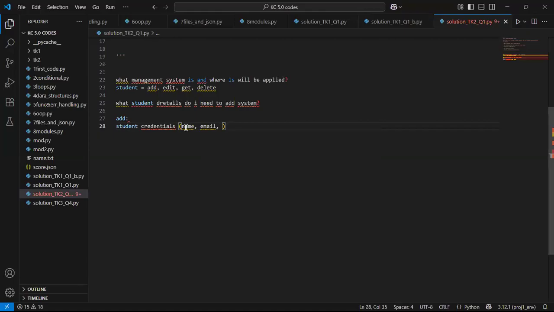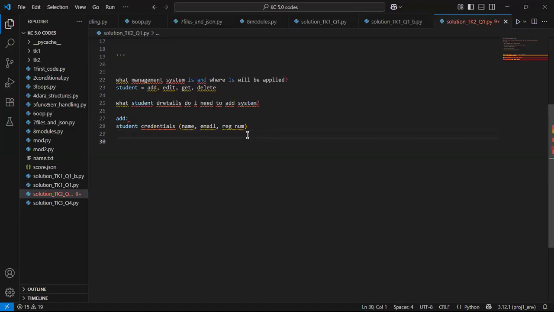But from the title alone, I'm just trying to see how I understand it. That's basically what I would do, and that's what you guys can also do. So maybe it can be name, email, and maybe a reg number if need be. And then I can edit any of these things. I can as well delete. I can as well get.